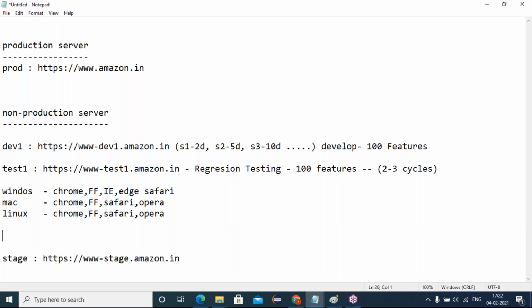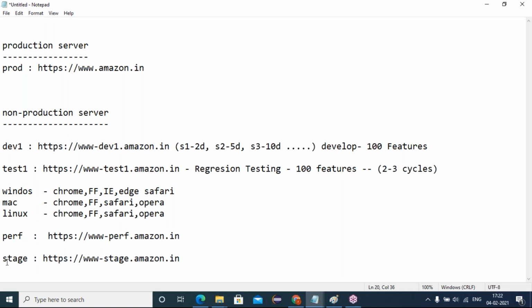Before that, there is also a performance server, where we check the performance of the application: durability, stress testing, load testing, endurance testing. All these tests are conducted in the perf environment, where the performance team is involved for every feature.